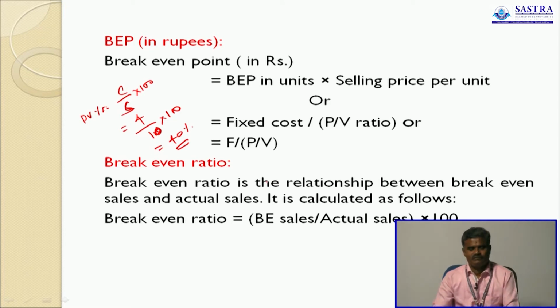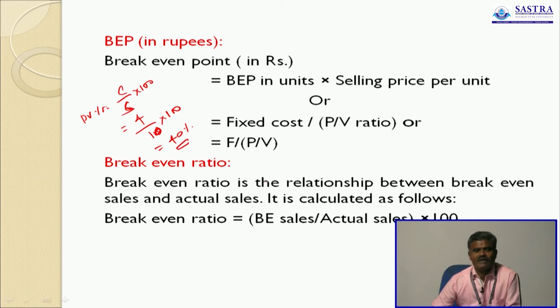So the direct formula for computation of break-even point in rupees is fixed cost divided by PV ratio. Or one more formula is available: BEP in units into selling price per unit.